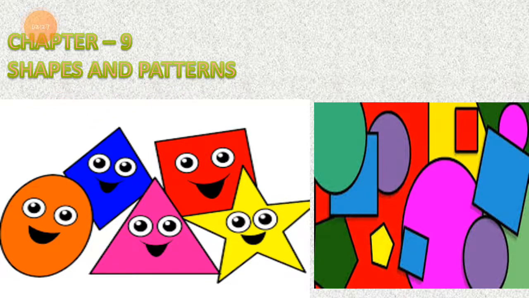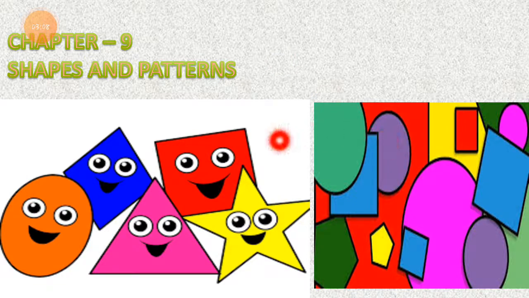So this chapter is very easy. No calculation will come, no tables are needed in this, no hard sum will come in this chapter. This chapter is the easiest chapter of the whole book. It is a very easy chapter for you, and you will enjoy it because all the shapes and patterns will come. We are going to learn more about the shapes. We only know that this is a triangle, this is a square, but we do not know more about the shapes. So in this chapter we are going to learn more about shapes.